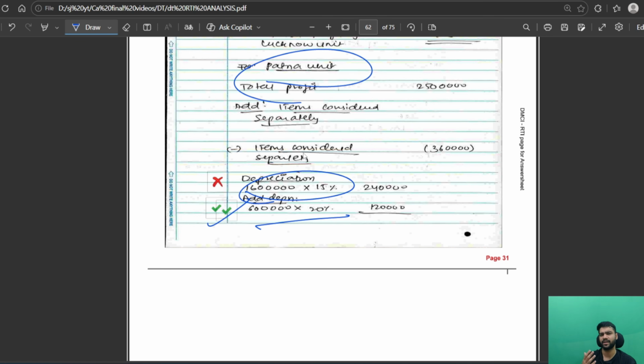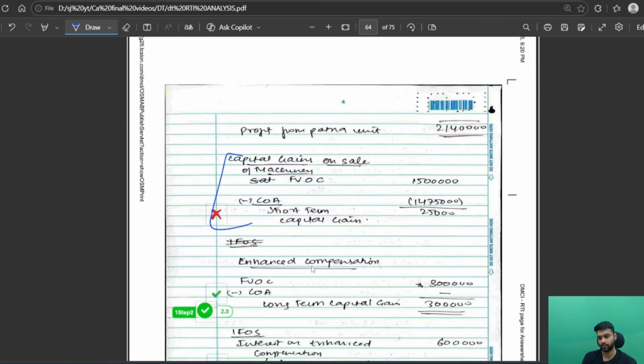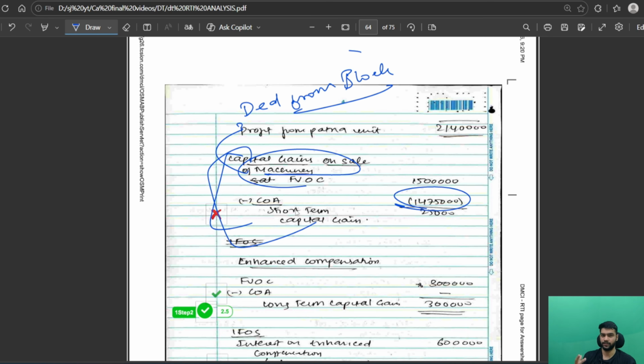This concept is very good and it is not included in your practice set. So do solve this question. And this is incorrect because there is the deduction. I have calculated capital gain, but instead of that, it should have been deducted from the block, and there would have been no capital gains. So that was the concept mistake, but it was a very tricky question.